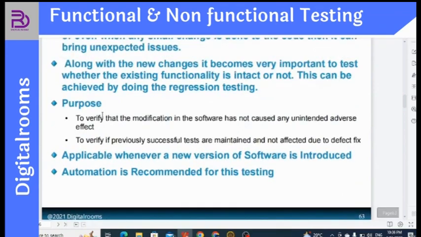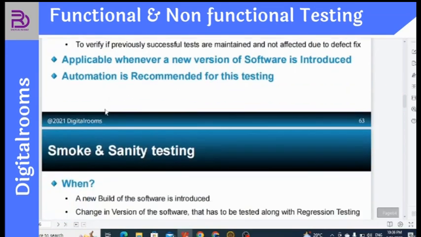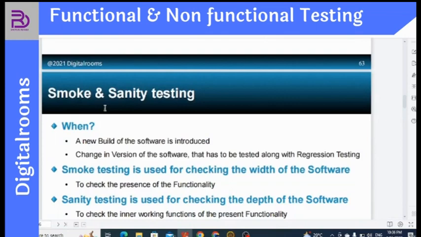It means that first the software found a defect, it goes for modification, for rectification, it came back, you do regression testing, and along with that you have to do smoke testing. Why? Because smoke and sanity testing will ensure that the particular changes made to the version or to the particular software are also working in different conditions. First we are testing whether it is working in the same condition or not, correct? Now if it is a specific requirement that we will only be running the software in the Chrome browser, then it's a different case.